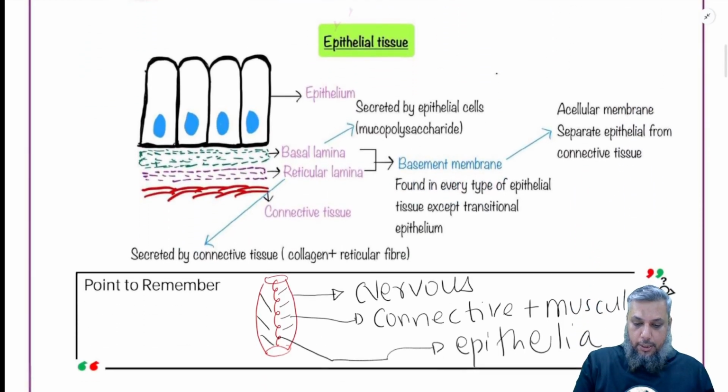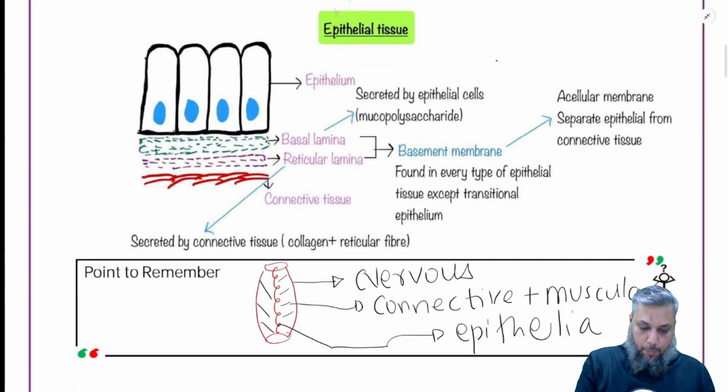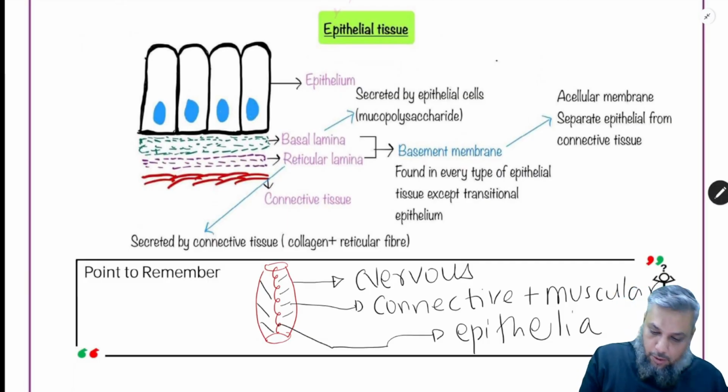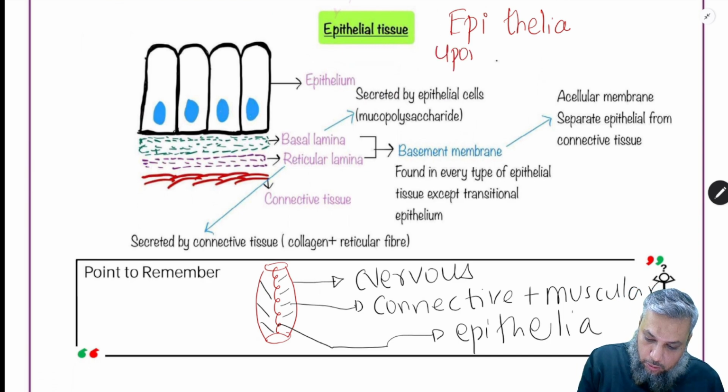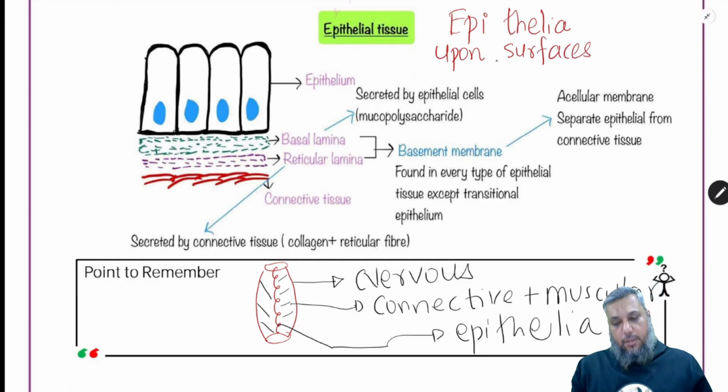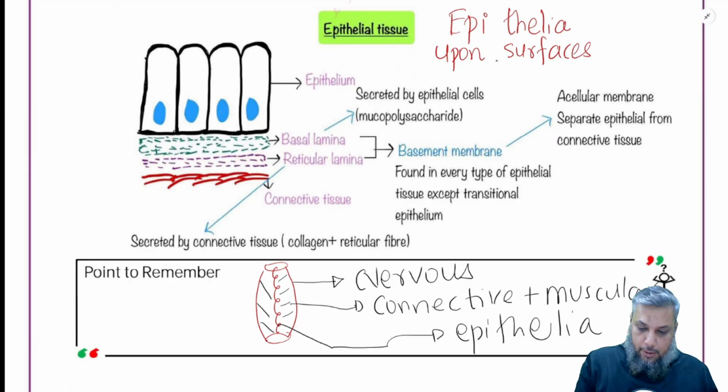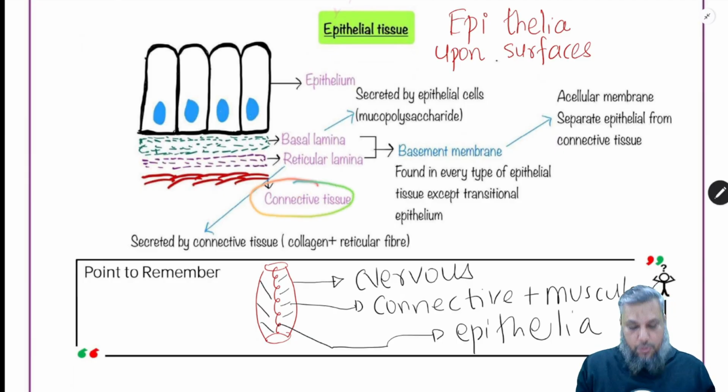Now, first tissue system, that is epithelial tissues. Let us break up the word. Here we have epi and thelia. So the meaning of the word epi is upon. Thelia का मीनिंग होता है surfaces. So अब इसको एक सेंटेंस में लेके आते हैं. Epithelial tissues are the tissues which are present upon the surfaces. Upon surfaces of whom, sir? These are upon the surfaces of connective tissues.